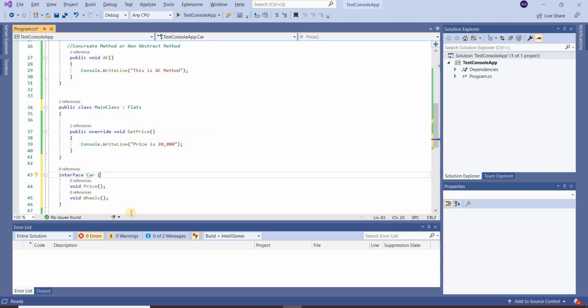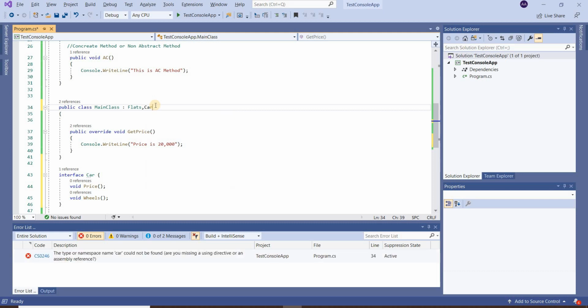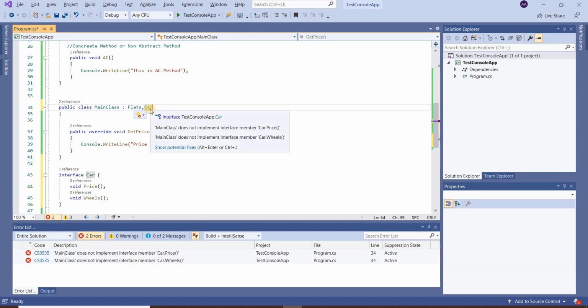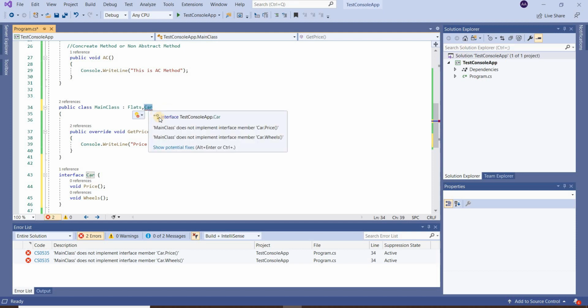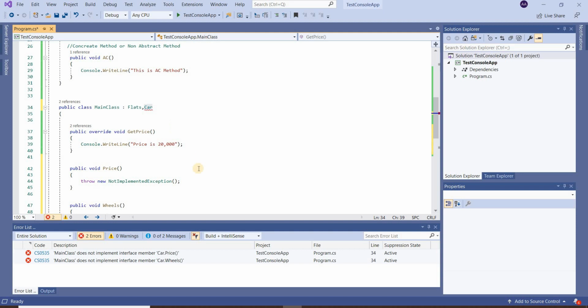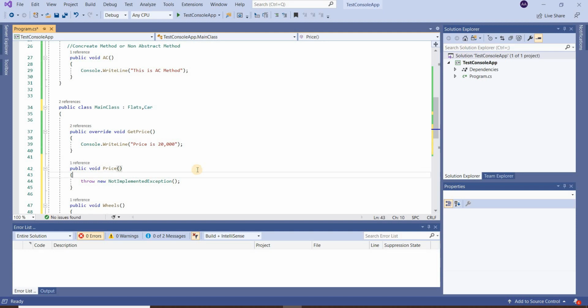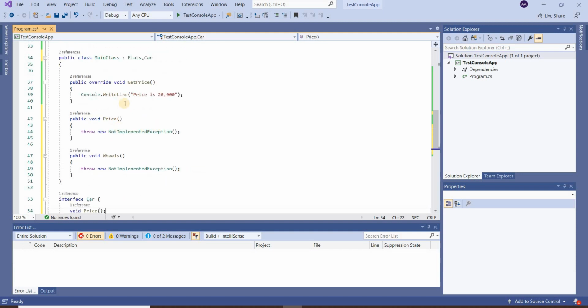So let's inherit it in the main class and we have to implement all the abstract methods. Implement interface. So friends, all the methods here are implemented.